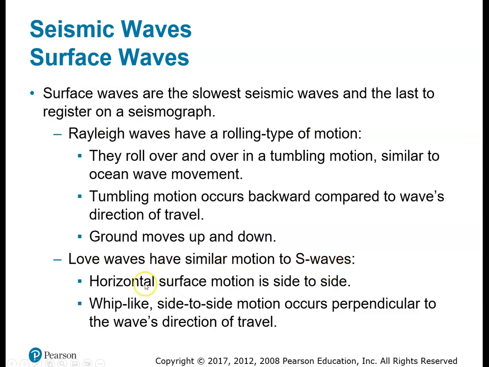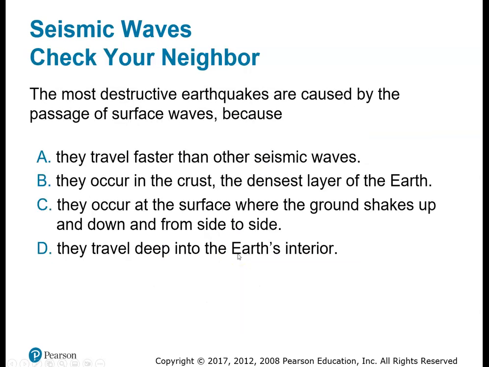They're moving kind of horizontal to the surface, a side to side motion. It would be like if you had a whip on the ground and you moved it side to side, or a snake, for example, moving across the ground. Although people generally don't like snakes too much. But anyhow, that's how these Love waves go.